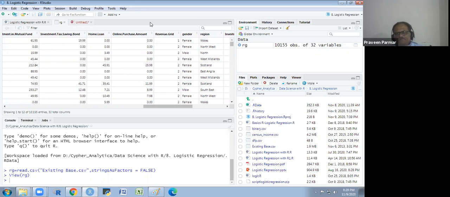Revenue grid is what? It is a kind of model where the person who is able to purchase your product, or able to invest in your policy or whatever bonds you are going to sell. So that is the revenue grid. 1 and 2 is given to us. They are capable of investing in this sort of thing. So they have got the data of some other company of the persons, and they have a similar kind of product maybe, and by that they want to create a logistic regression model.